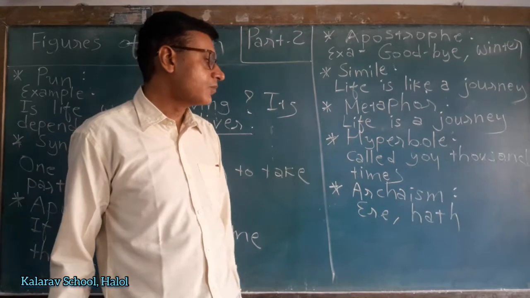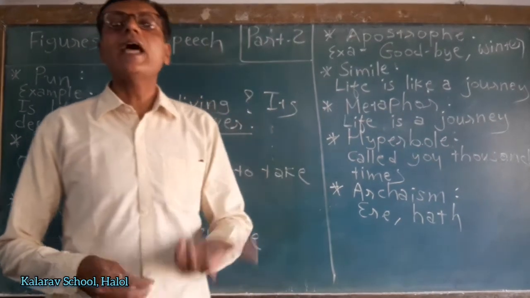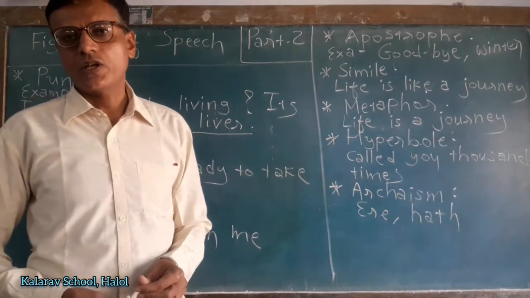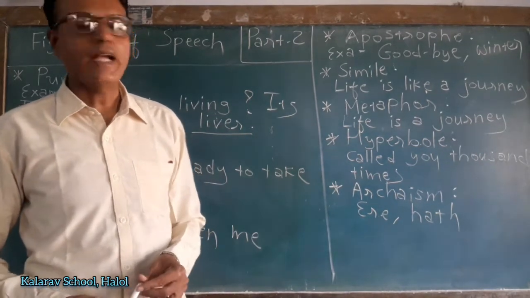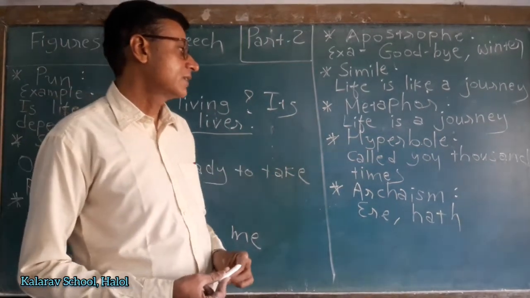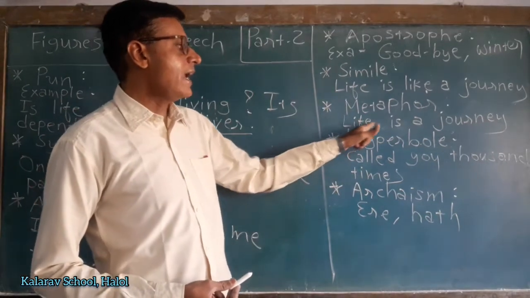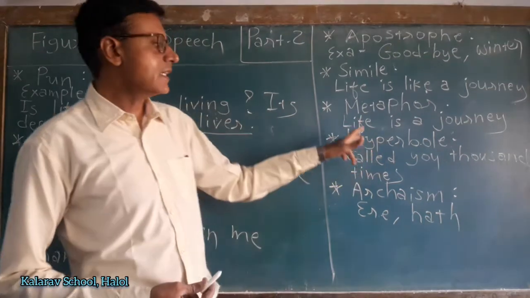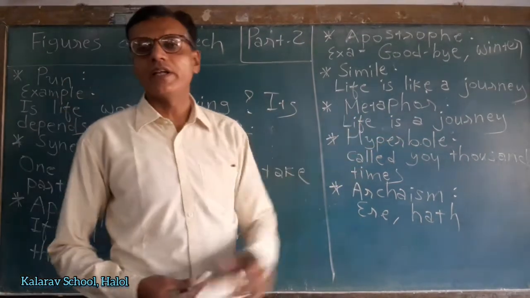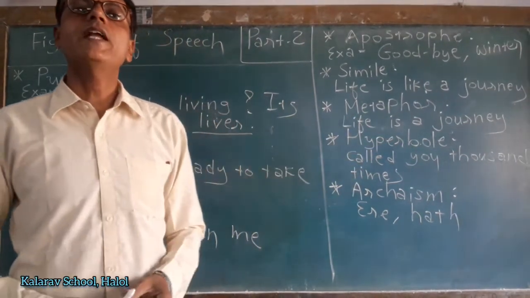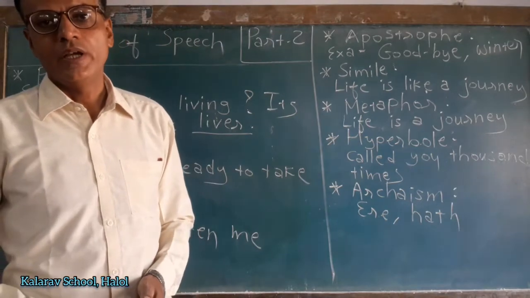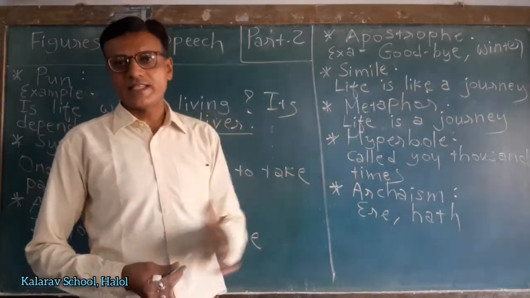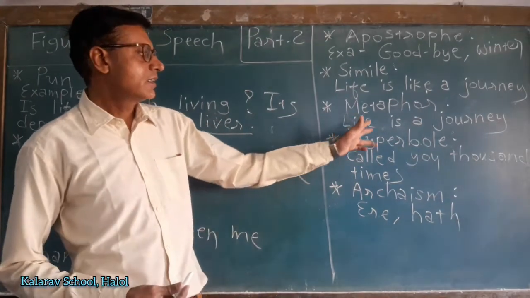Metaphor. When there is indirect comparison between two persons or two objects, then it is called metaphor. Here, life is a journey. Here there is a comparison again between life and journey, but this comparison is indirect. Here the poet is not using the words like or as, then it is called metaphor.